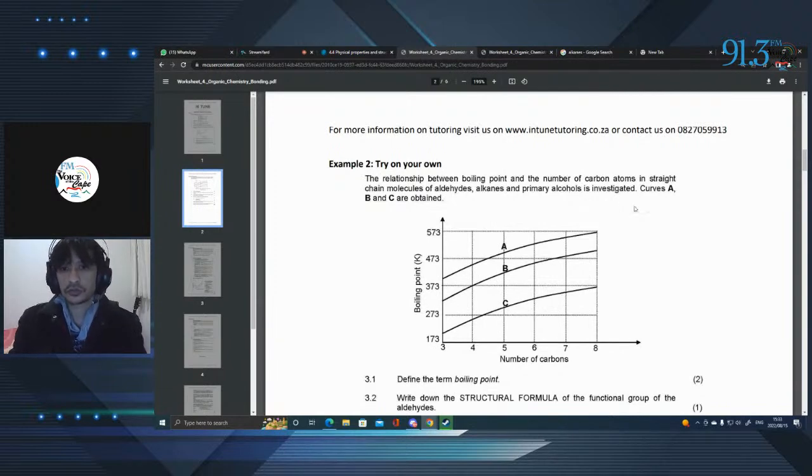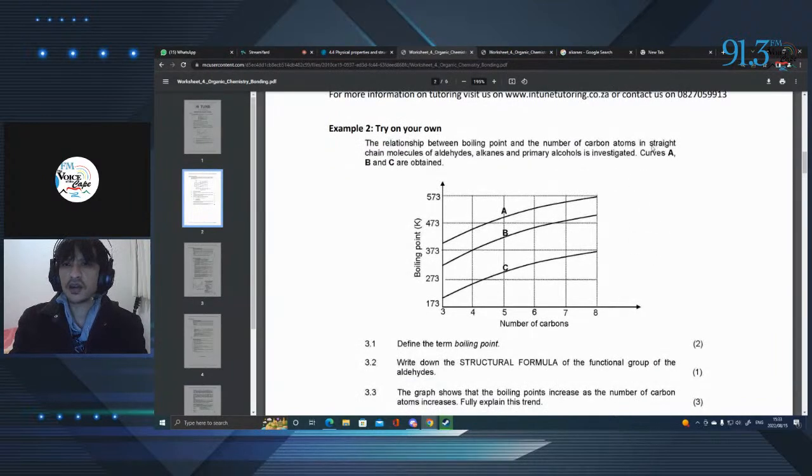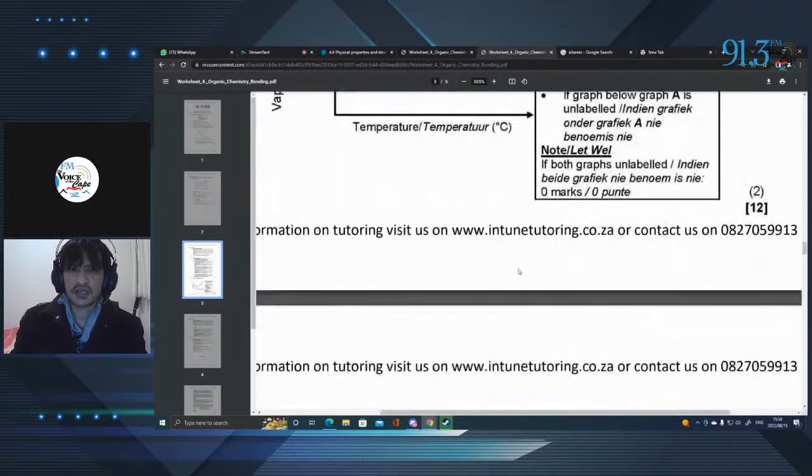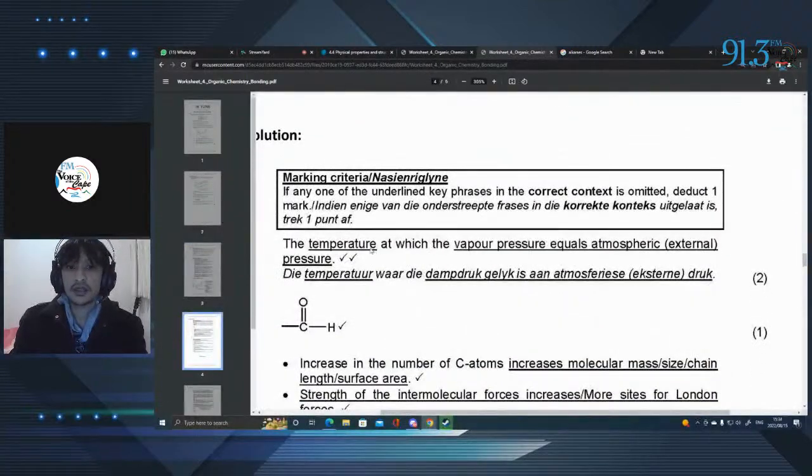Now, they go on to tell us about curves. They say the relationship between boiling point and the number of carbon atoms in straight chain molecules of aldehydes, alkanes, and primary alcohols is investigated. Curves A, B, and C are obtained. Define the term boiling point. This is where you're going to speak about atmospheric pressure and vapor pressure as well. If we scroll down, the definition they give us is: the temperature at which vapor pressure equals atmospheric pressure.